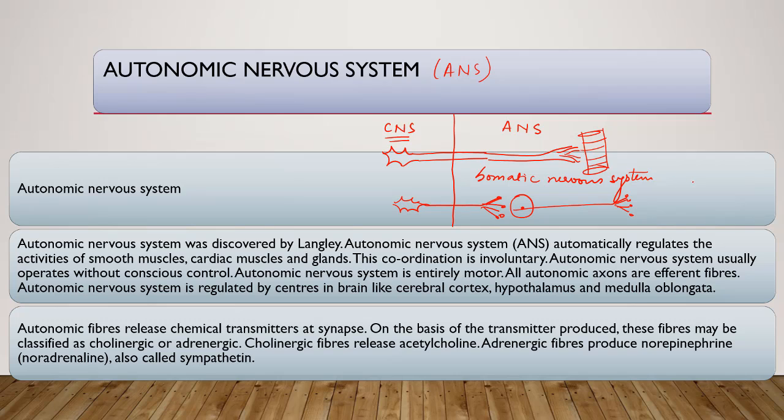It helps to control the involuntary muscles. So the somatic nervous system basically connects to the central nervous system to control skeletal muscles.